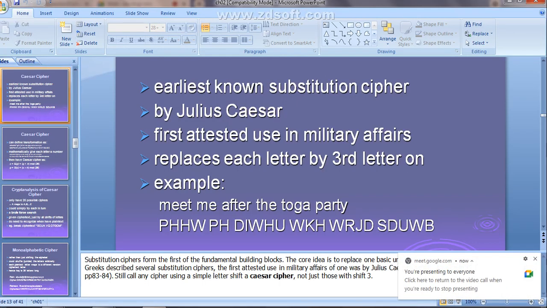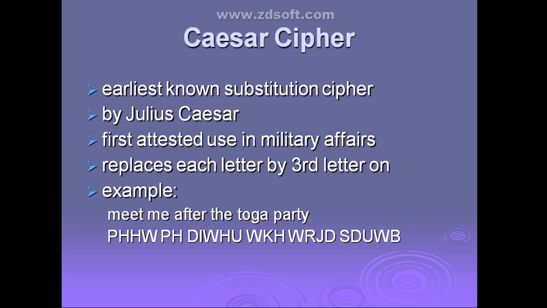Okay. Next we will see the different kinds of substitution ciphers. First one is Caesar cipher. It is the earliest known substitution cipher. It was invented by Julius Caesar and its first attested use was in military affairs. It was mainly first used in military affairs.